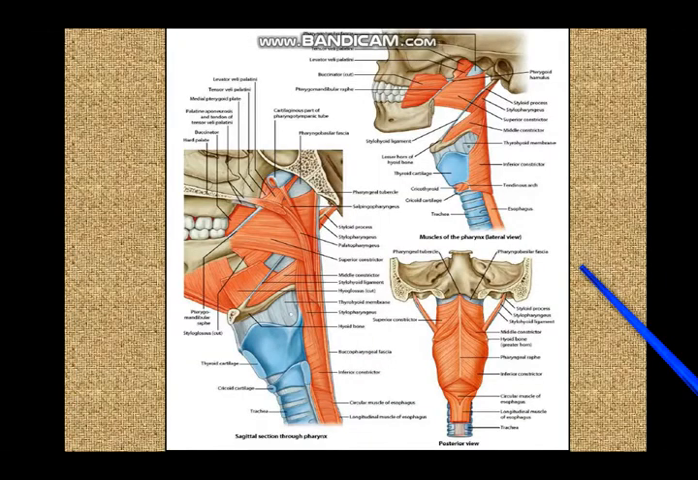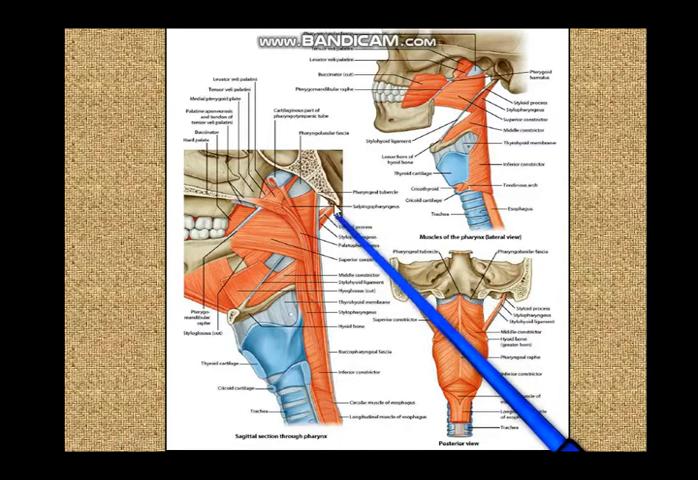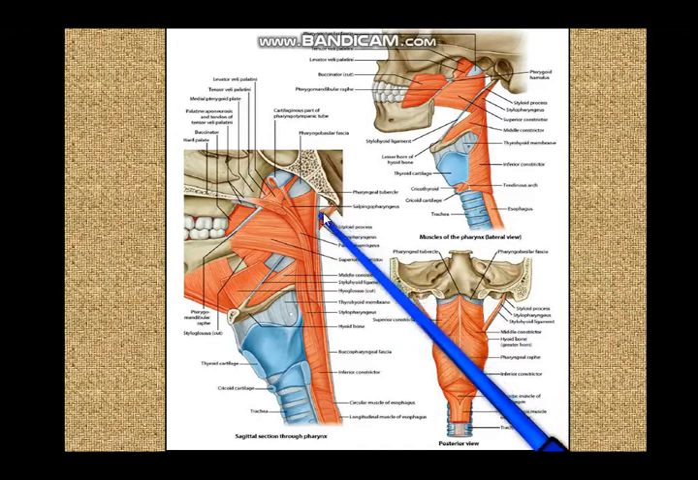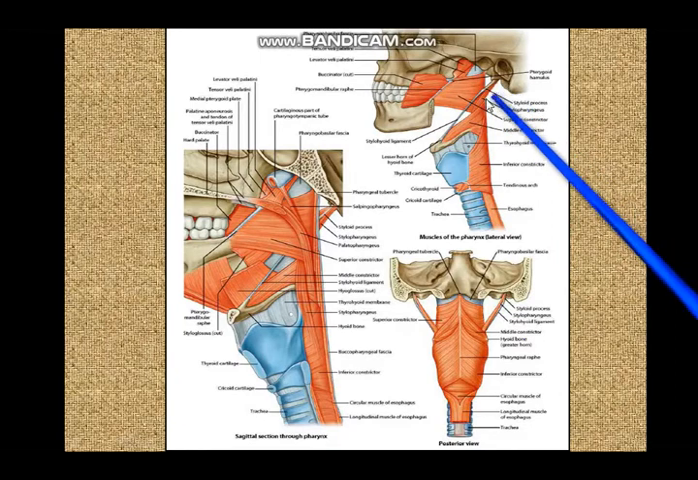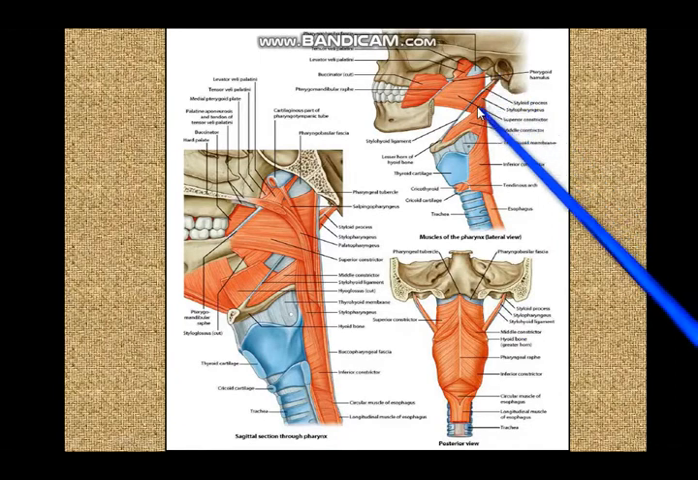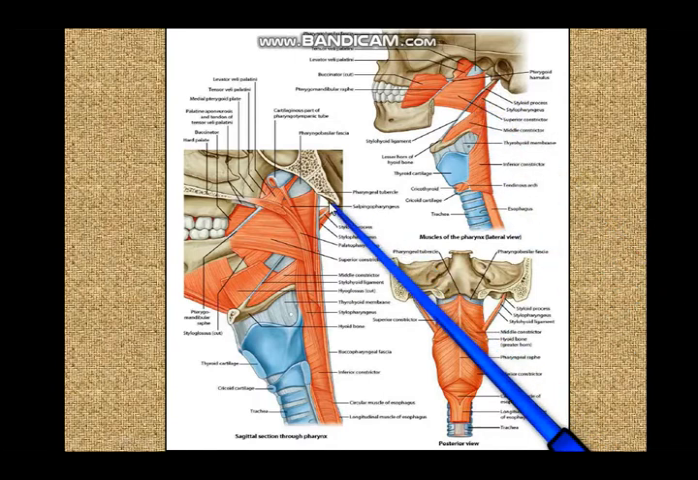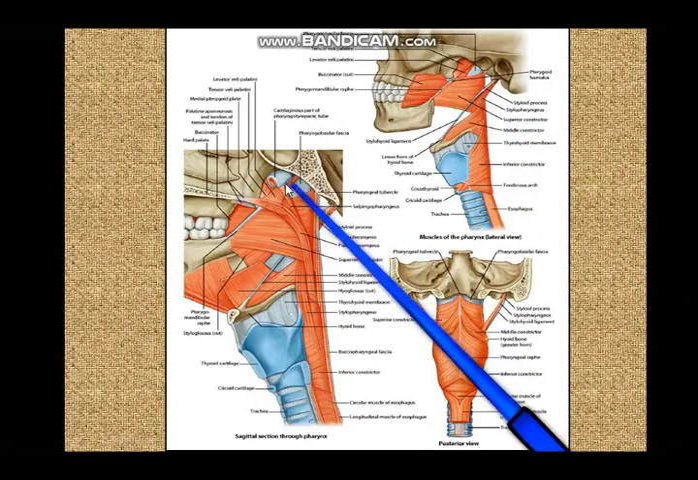Now after these three constrictors, which are more or less circular or fan-shaped muscles, we come to the three longitudinal muscles of the pharynx, that is stylopharyngeus, salpingopharyngeus and palatopharyngeus. So if you come from behind forward, the posterior most structure is the styloid process. So from the styloid process you have the stylopharyngeus. Now from the styloid process, if you move anteriorly, the next anterior structure is the auditory tube.